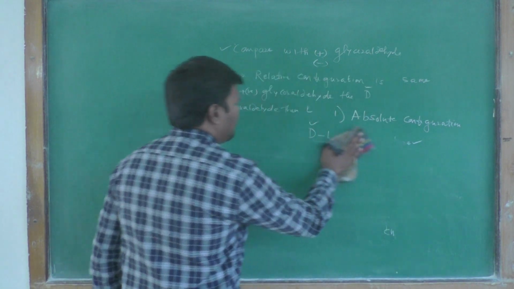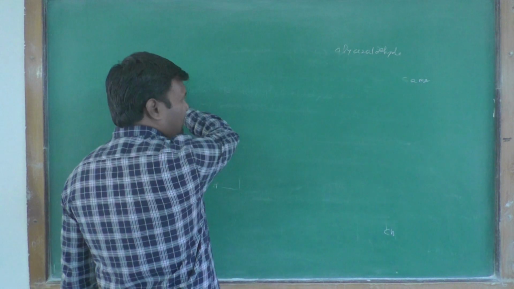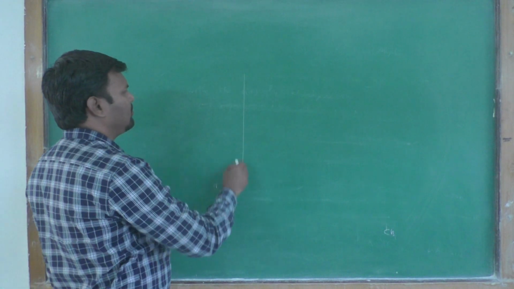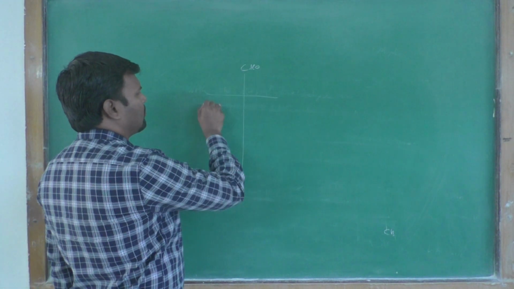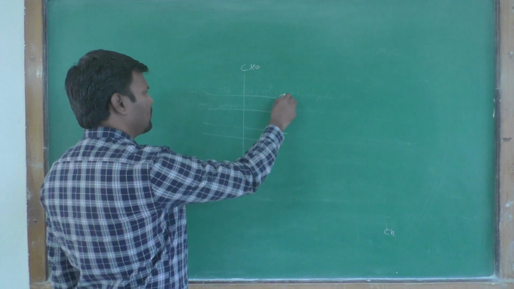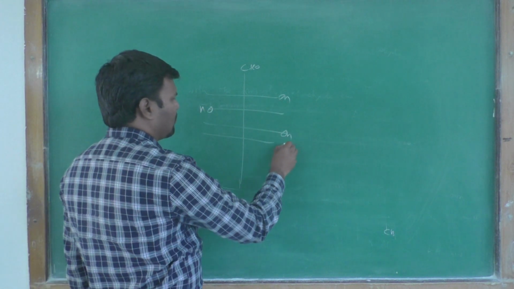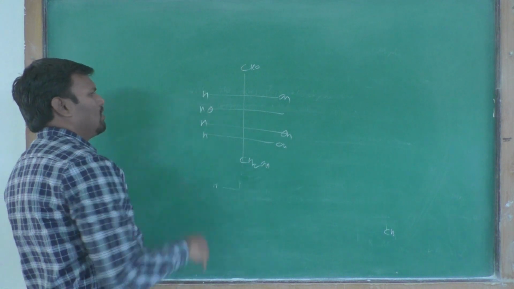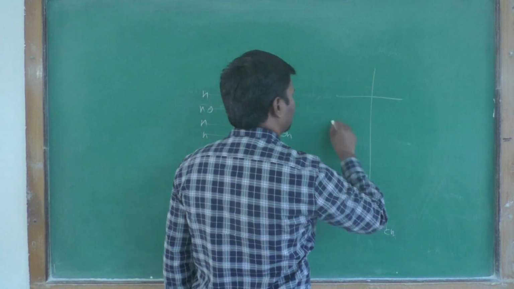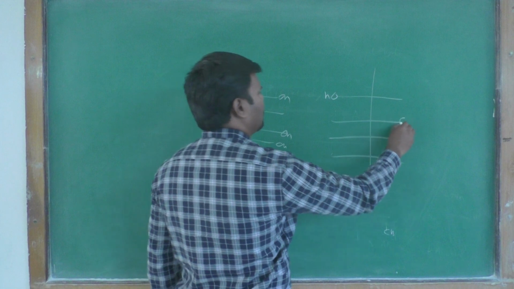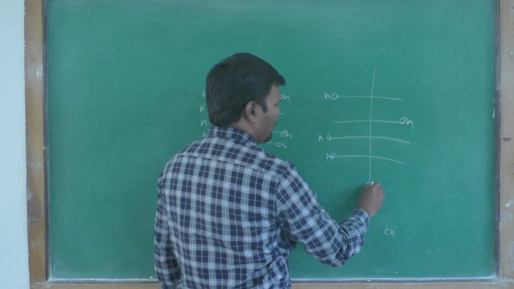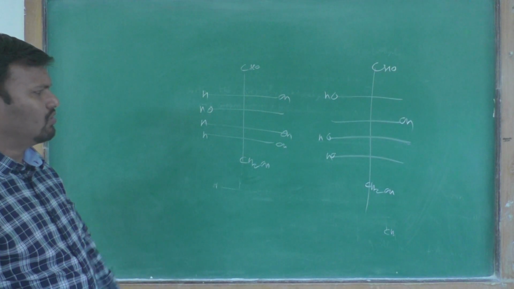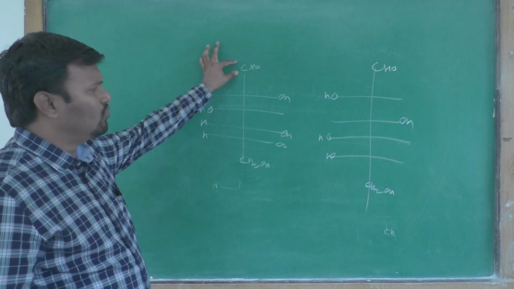okay, a number of chiral centers are present in sugars. Suppose one of the sugars is there, and its enantiomer. Okay, by the IUPAC convention, we write the CHO group at the top position.